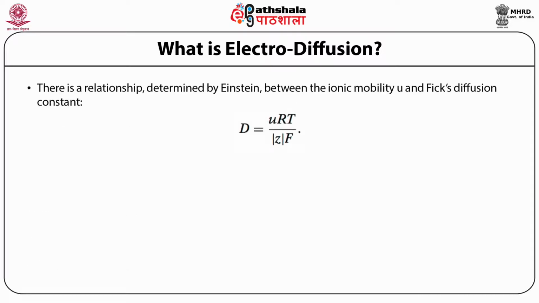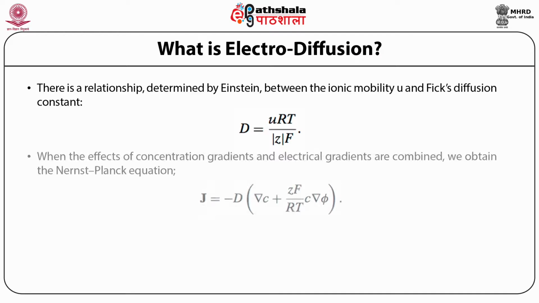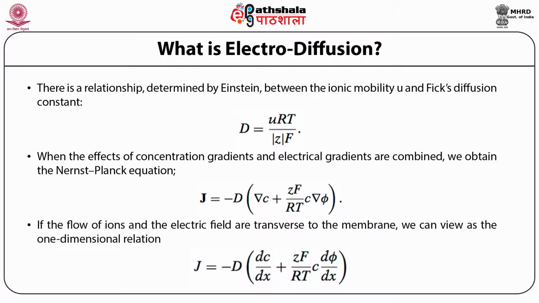D is equal to μRT/zF, representing the relationship determined by Einstein between the ionic mobility μ and the diffusion constant. Similarly, when the effects of concentration gradient and electrical gradient are combined, we obtain the Nernst-Planck equation. If the flow of ion and the electric field are transverse to the membrane, we can view it as a one-dimensional relation between them, as shown in this figure.